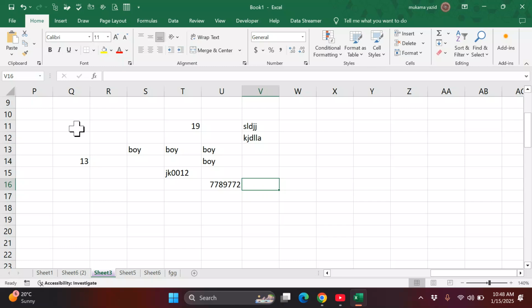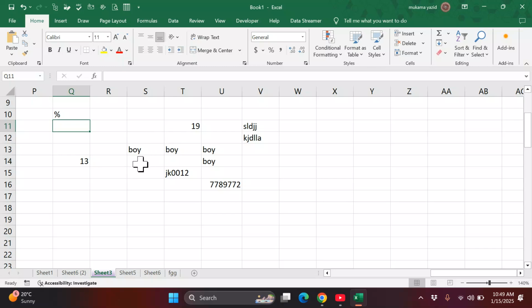We can enter symbols too. You can type any symbol, maybe here I write percentage, and I press enter. You can see percentage is taken as text. If you write any symbol or character there, it will be taken as text. Only values will be assigned on the right side, and all text will be on the left side. Just understand that all text is on the left side, and the right side is for values. I think that one is okay.